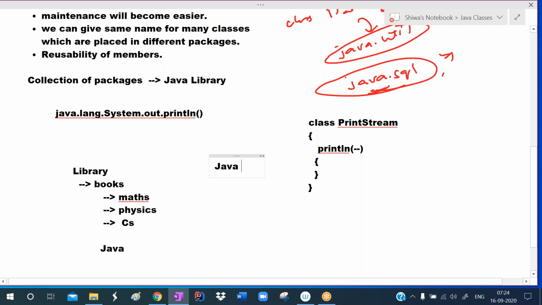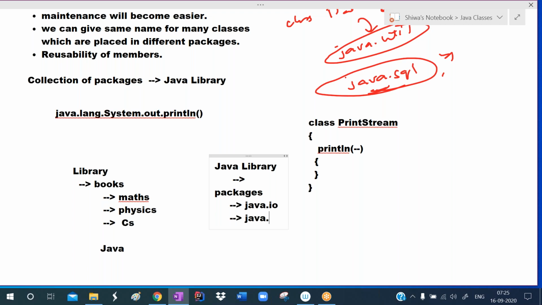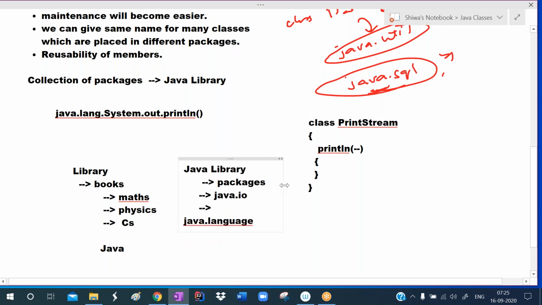So here, the Java library has packages. The Java library is a collection of packages. In the packages, all the input output related classes and interfaces they placed at one place. All the language related classes and interfaces they placed at one place. Like in the college library, math books are placed at one location and physics books at another location.